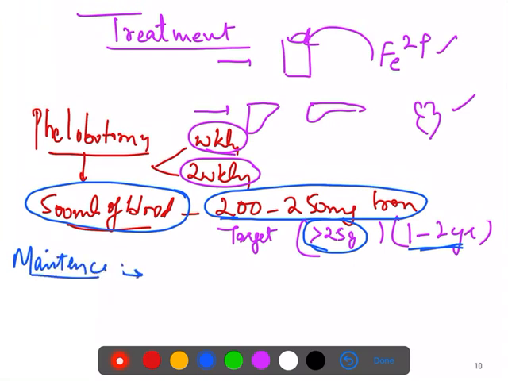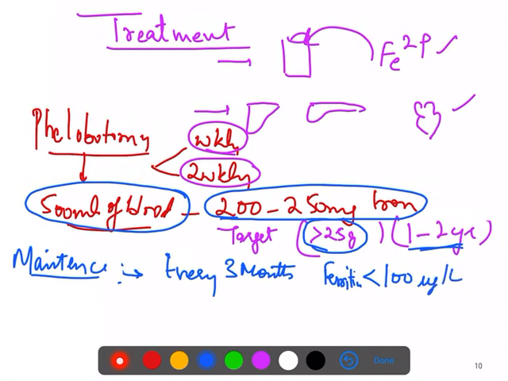In maintenance phlebotomy you do phlebotomy every 3 months, and your target is to keep the ferritin level less than 100 microgram per liter. So this is the target you have to achieve with phlebotomy.